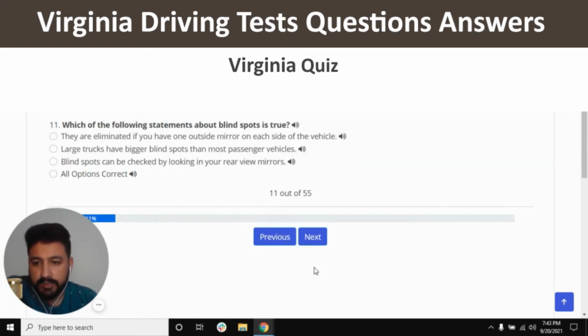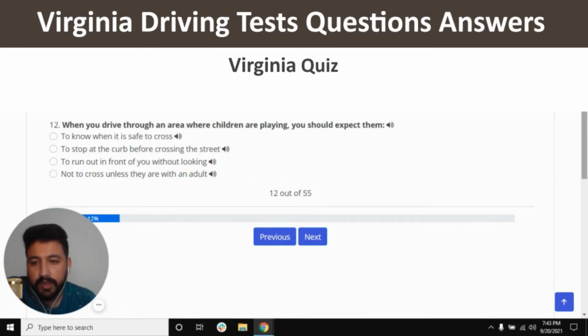The 11th question is which of the following statements about blind spots is true? So I'm going to click on the second option, which is large trucks have bigger blind spots than most passenger vehicles. So next. When you drive through an area where children are playing, you should expect them.